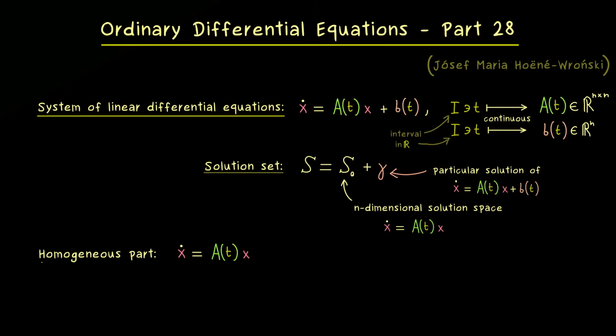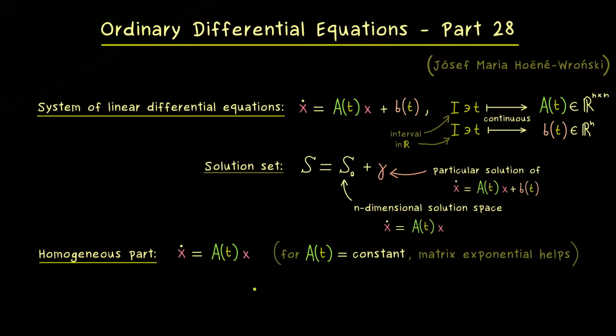However, in contrast to some former videos, here we don't necessarily have an autonomous system. Which also means that we cannot just use the matrix exponential to span the solution space. So more precisely, in the case that the matrix function is a constant function, we can calculate the matrix exponential, and the columns of the matrix exponential span the whole solution space.